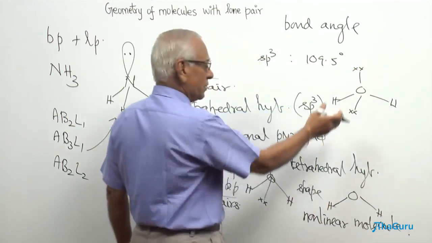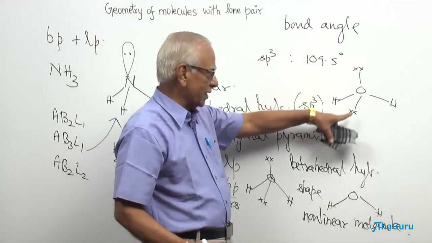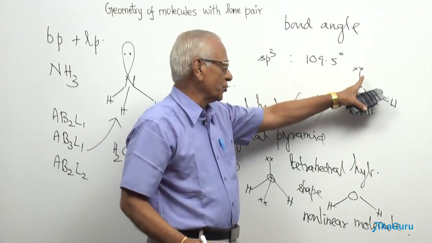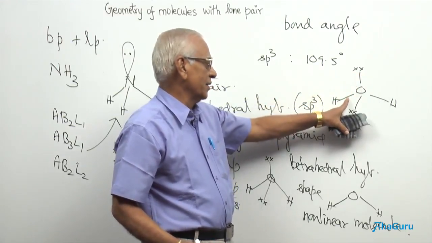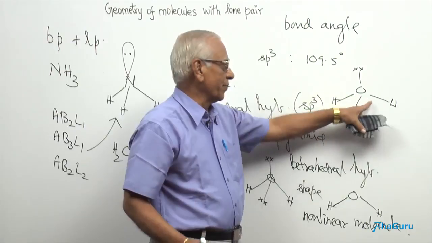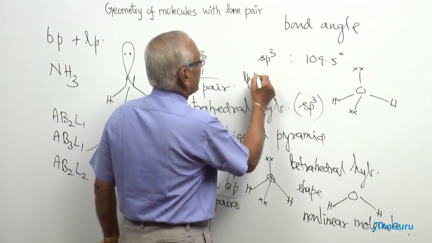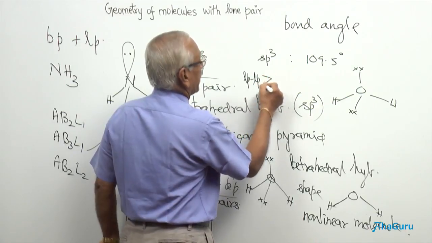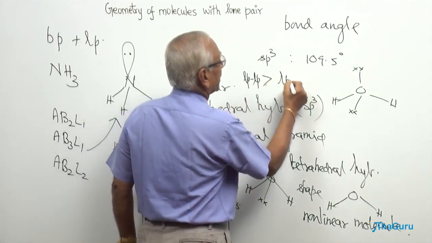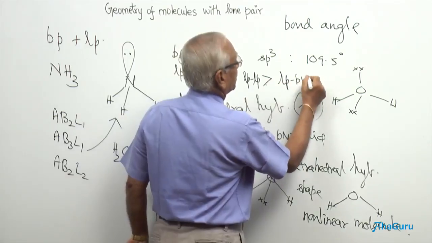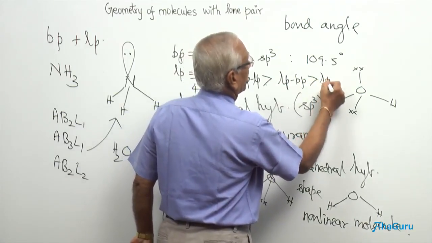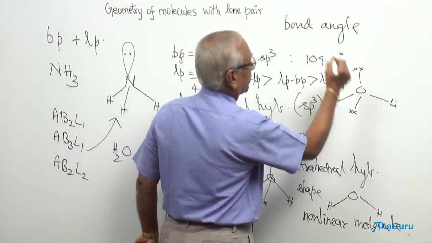We know the repulsion between the 2 lone pairs will be greater than the repulsion between the lone pair and the bond pair, which is greater than the repulsion between the bond pairs. We say the lone pair-lone pair repulsion is greater than the lone pair-bond pair repulsion, which is greater than the bond pair-bond pair repulsion.